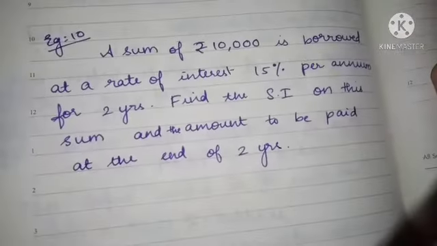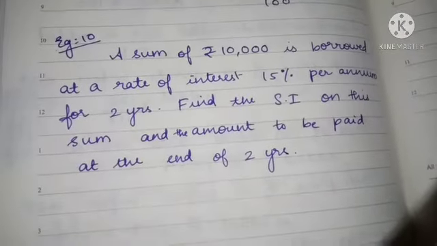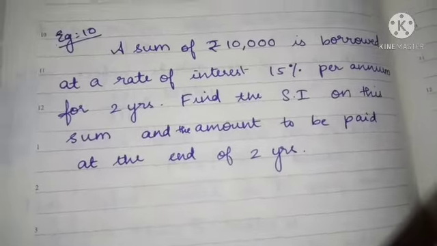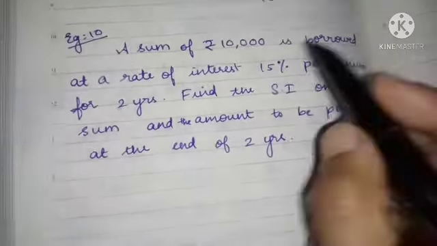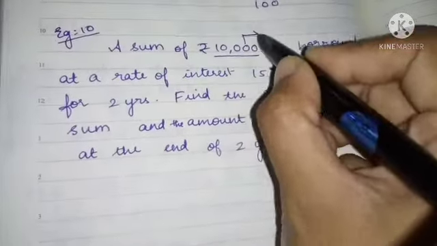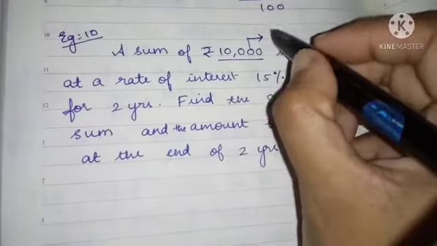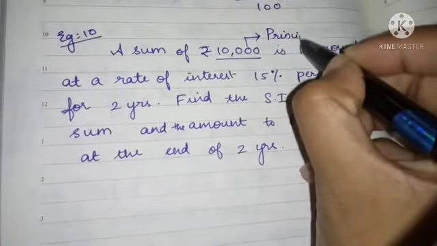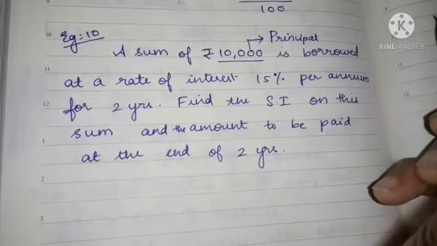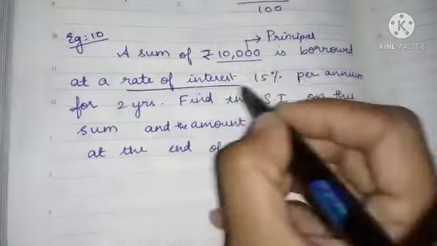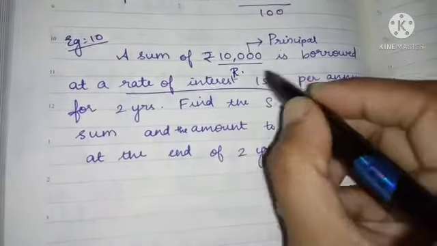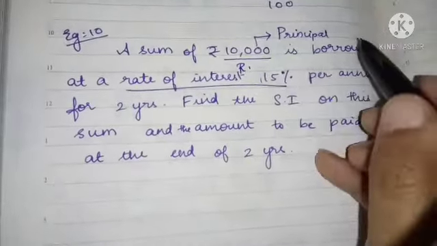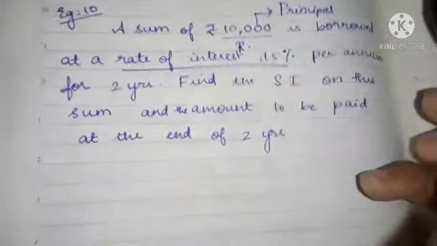So what is the example they have given? The sum of 10,000 is borrowed. We are getting 10,000 from the bank. The amount which is borrowed is called principal, at the rate of interest 15%. For 15% interest you have to pay along with this principal amount.